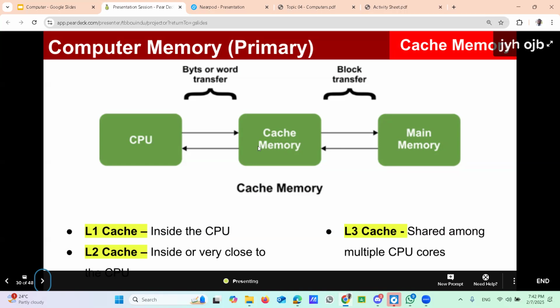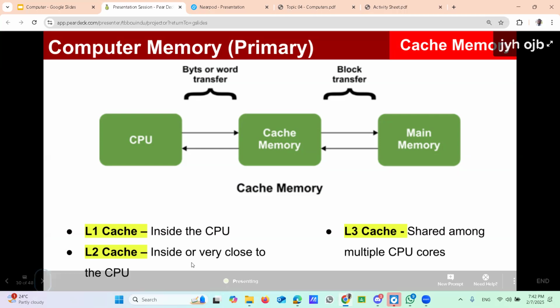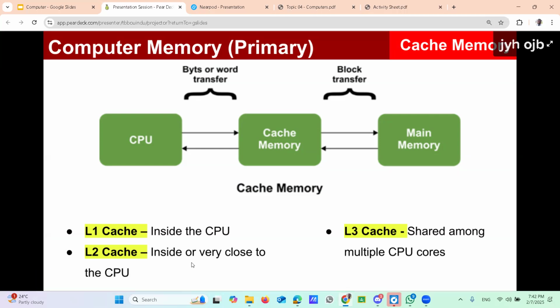This diagram explains the types of cache memories that I mentioned earlier. Here there are three types: L1 cache, L2 cache, and L3 cache. The L1 cache is the cache available inside the CPU. Then L2 is the cache available inside or very close to the CPU.